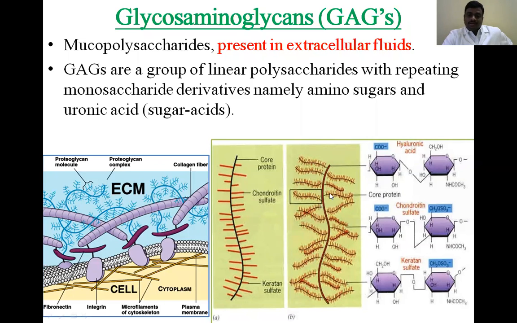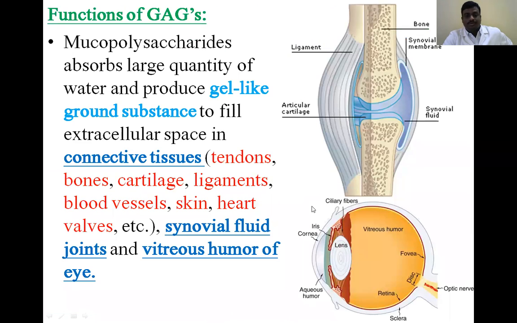So in depth, you can see in that core protein, again that is having a sub branch. In that sub branch, the main one is chondroitin sulfate, and the subgroup again is keratan sulfate. Okay, I will show you.